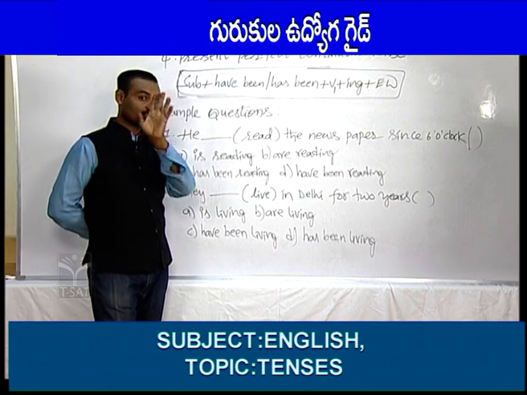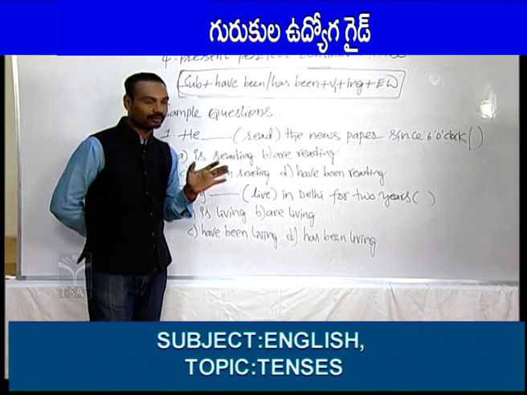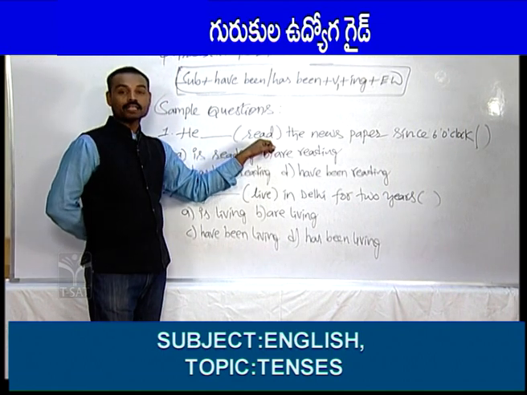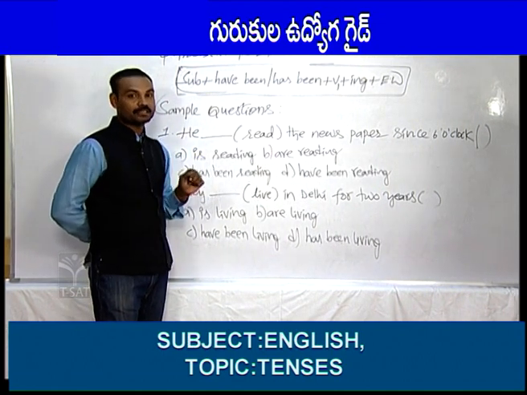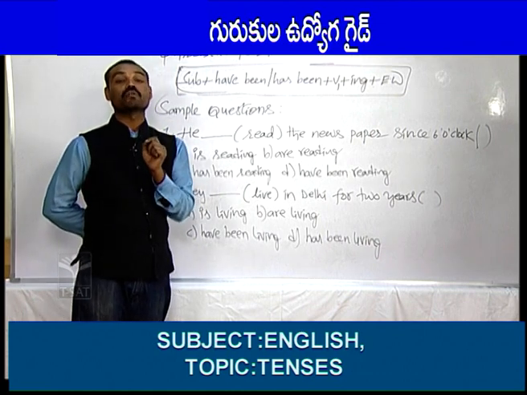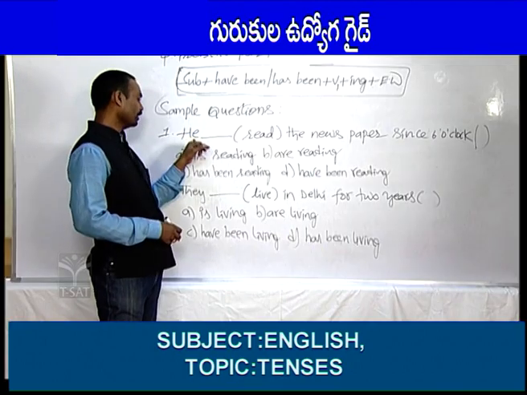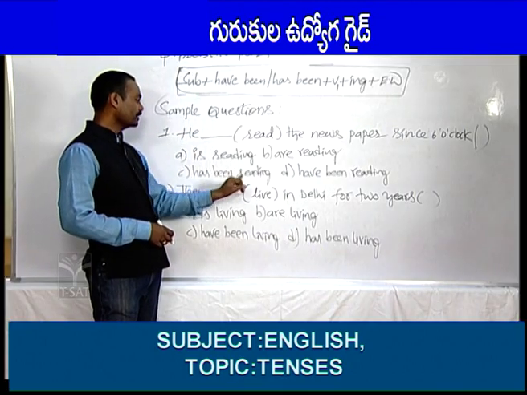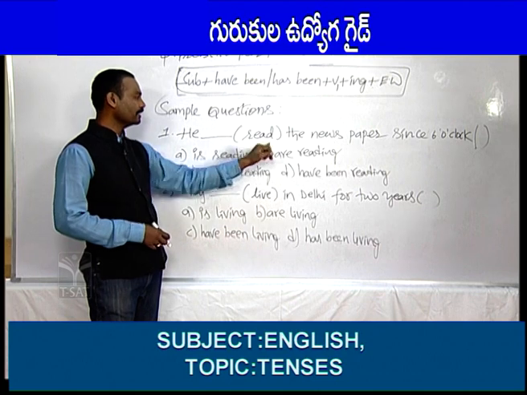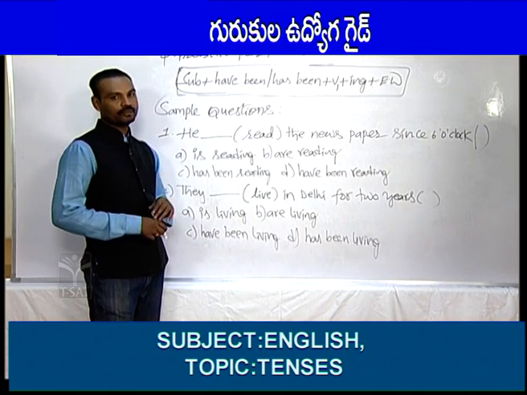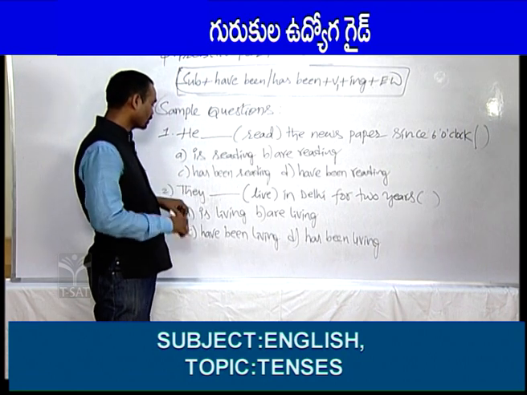Has been, yes, you are right. Has been should be taken here. So has been. Then we should add ing form to the main verb. So read is there. We should add ing form, reading. So has been reading. So here answer is has been reading. He has been reading the newspaper since 6 o'clock. This is the first question. Let's see the second question.